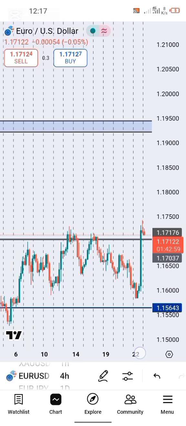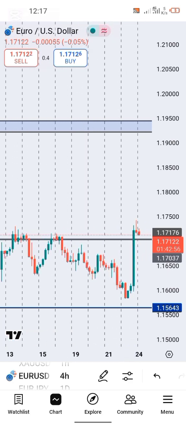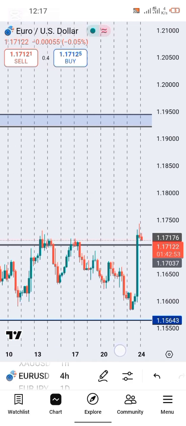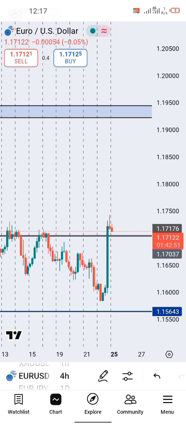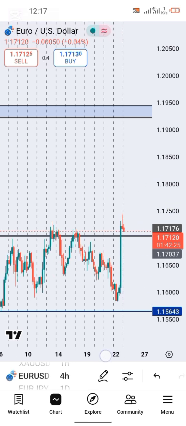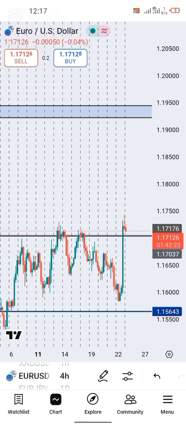All right, so guys, what is the setup you would be looking at to take a EURUSD buy? Guys, simply wait for this market to pull back further, and you might take a buy. We do have a counter trend line here that got broken, so you might wait for this market to trade back to this trend line, and you take your buys, or you wait for it to come to this supply zone right here, and this demand zone, pardon, and then you take your buys. Okay, so this is it for EURUSD. Anticipating more buys on this guy.